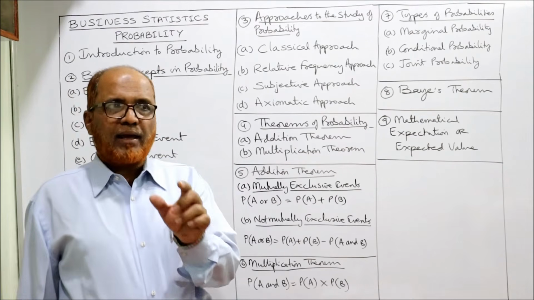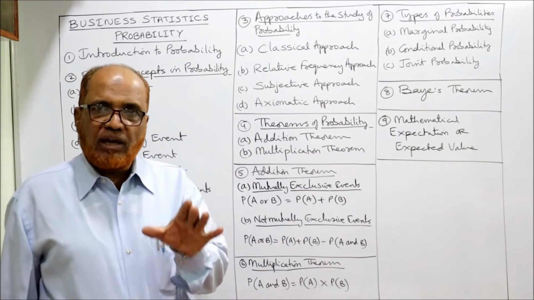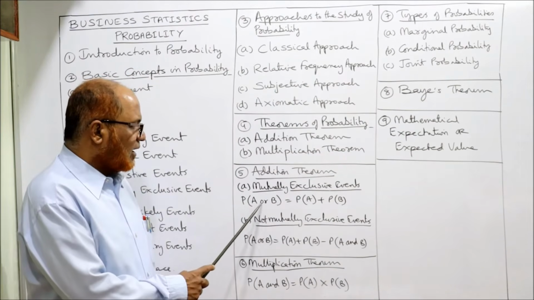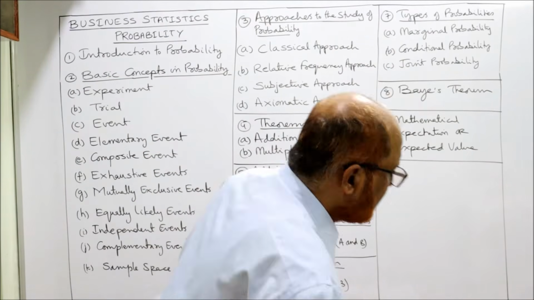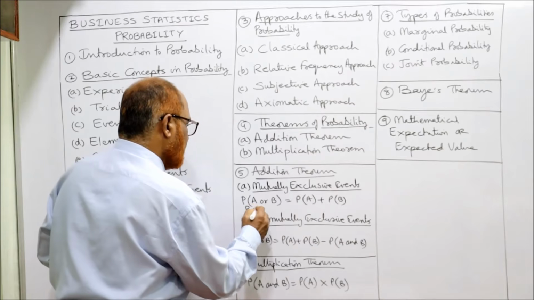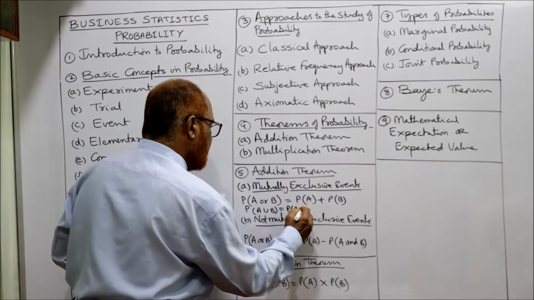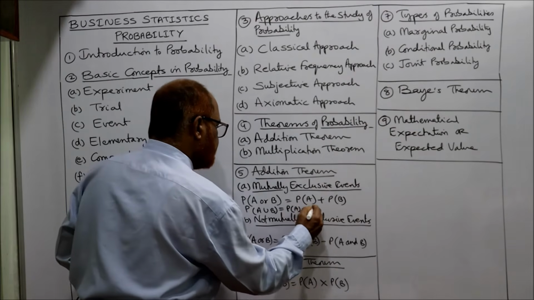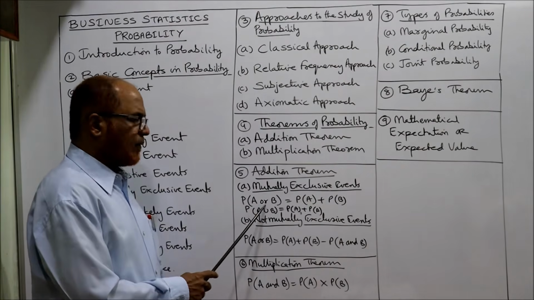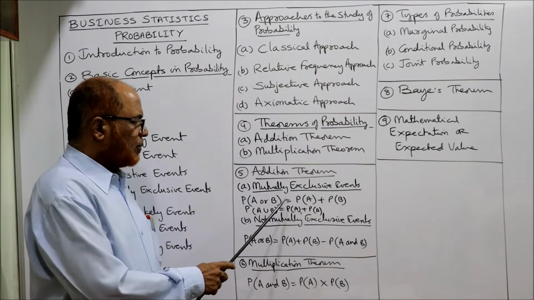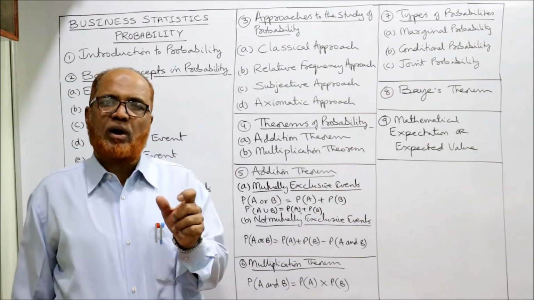So whenever we apply A or B, we have to see whether the events are mutually exclusive or not. If mutually exclusive, P of A or B is equal to P of A plus P of B. Or we can write union also: P of A union B is equal to P of A plus P of B. Whether we write union or or, it means the same. This is the formula according to the addition theorem whenever we require or.